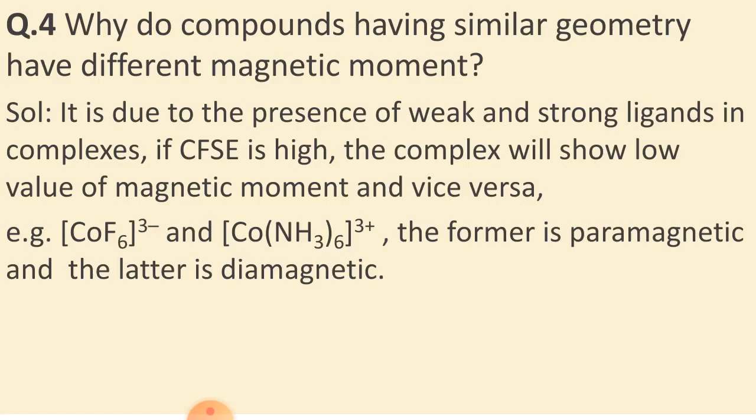Here examples are given: CoF6 3- and Co(NH3)6 3+. In both cases Co has a +3 charge, but the ligands are changed. So the former is paramagnetic and the latter is diamagnetic, because ammonia causes pairing of electrons. So this way you can solve questions like this.